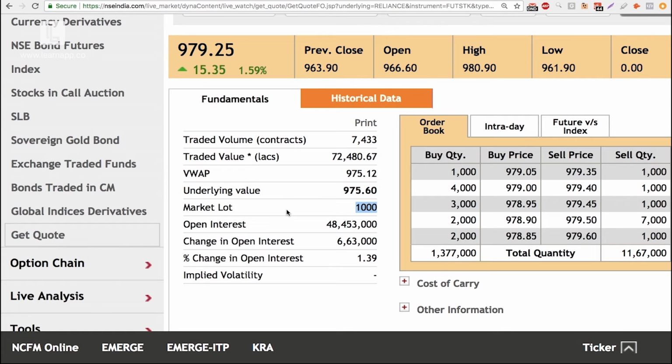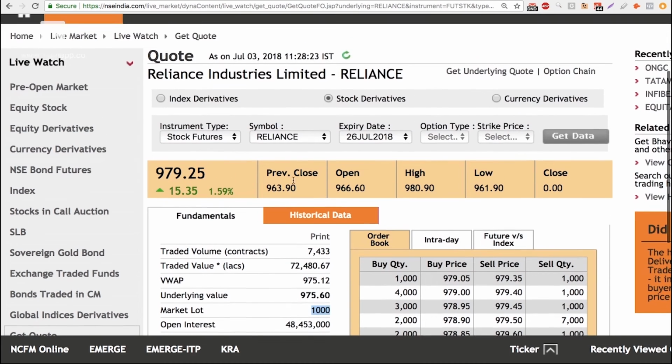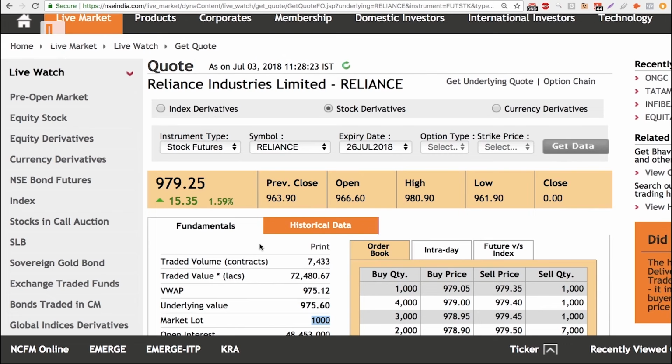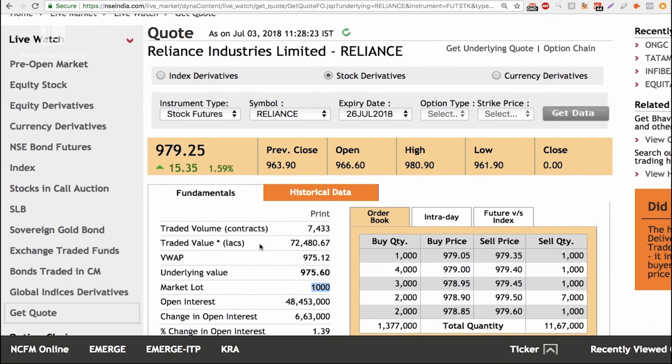Now in derivatives, I don't need to pay the entire amount. We need to pay about 1.25 lakh rupees of margin to control about 9.79 lakh rupees worth of stock. Notice you have leverage here. You're paying a small amount of margin to control a large contract. The settlement has not really happened. You've only paid a fraction of that entire amount. So look at this. When you own one lot of Reliance futures, you're controlling almost 10 lakh rupees of contract value by paying a little over a lakh rupees.